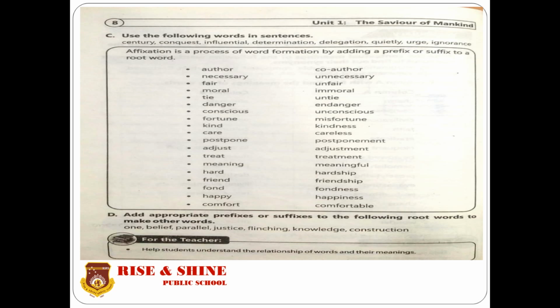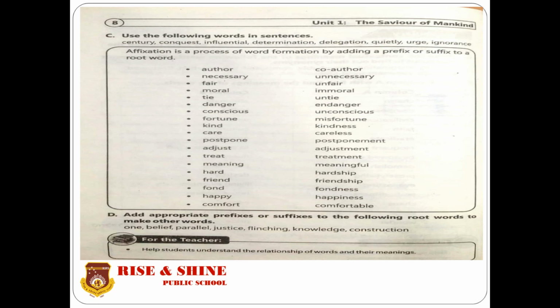Hardship, friendship, ship is used. Fondness, ness is used. Happiness, ness is used. Comfort and comfortable, able is used. Add appropriate prefixes or suffixes to the following root words to make other words. One: we use prefix or suffix. Here we use one means oneness. Again the word ness is used, which is a suffix.